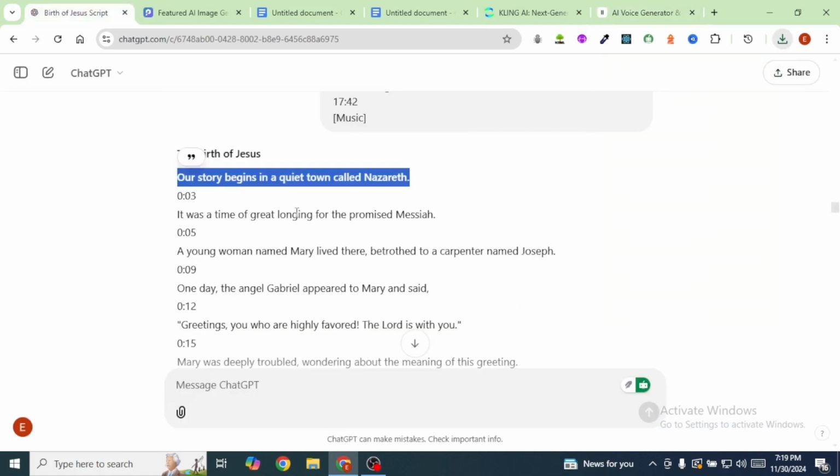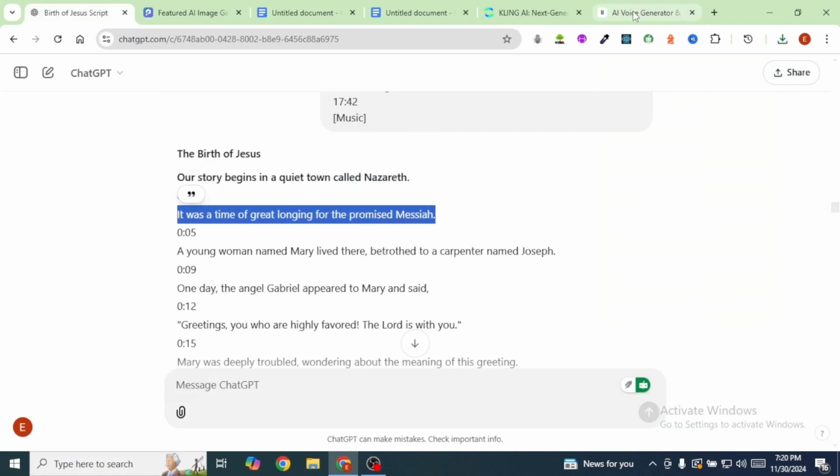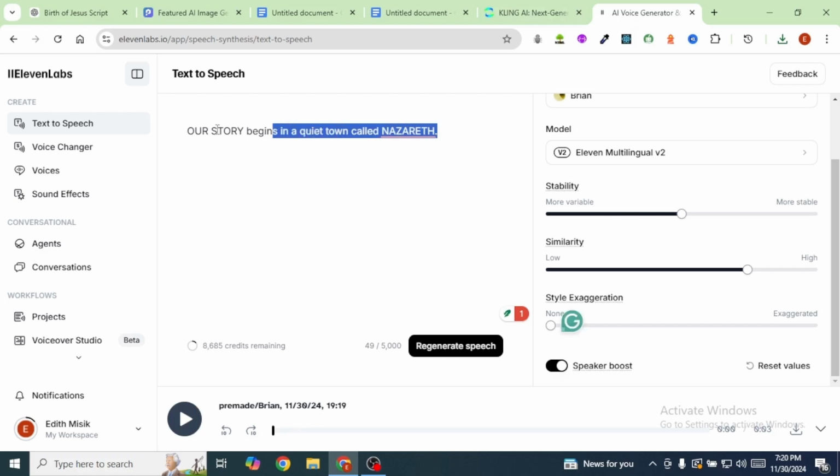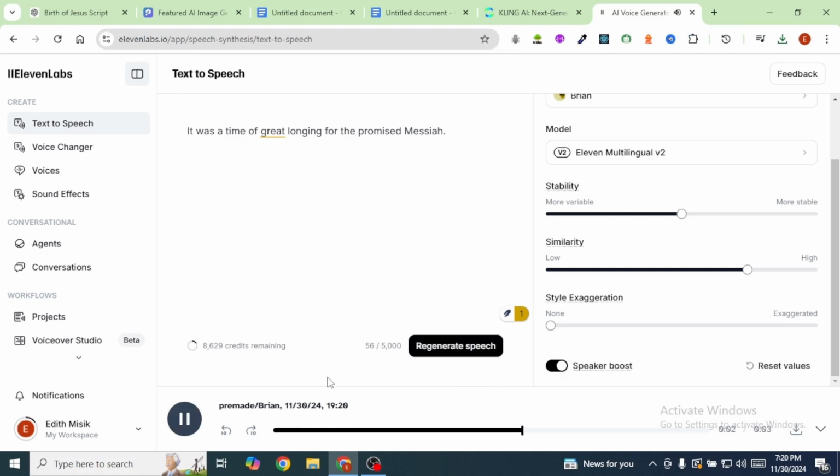Then head back over to ChatGPT, copy the second narration for the second scene, head back over to ElevenLabs, and I'm going to paste it right inside here. Then click on generate speech. It was a time of great longing for the promised Messiah. And I'm going to download it again.